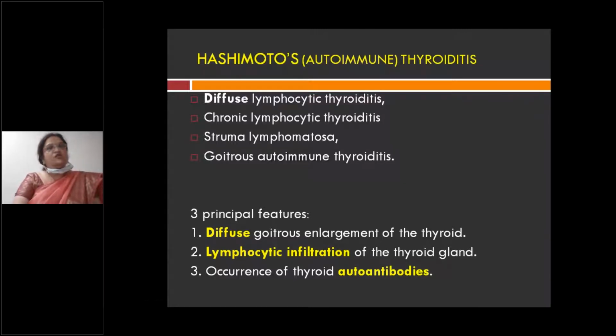And why is it called autoimmune thyroiditis? Because you have the formation of autoantibodies to the thyroid, TSH receptors. So you have diffuse enlargement of thyroid, predominantly lymphocytic infiltration, and thyroid autoantibody formation.